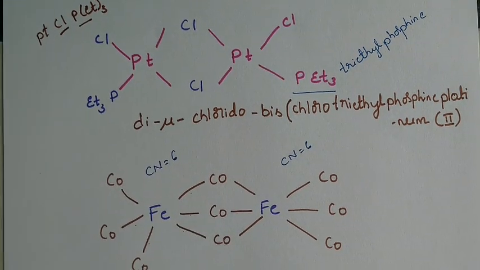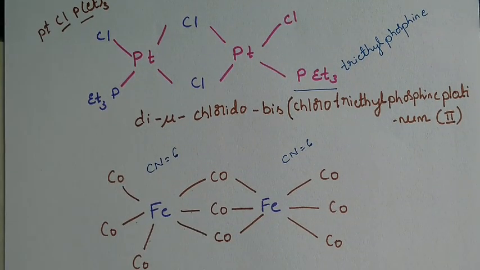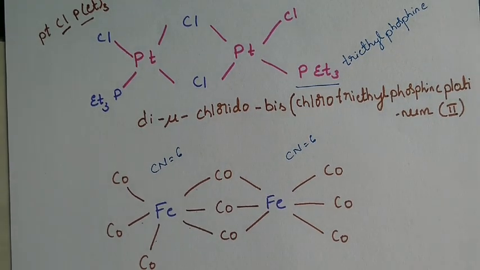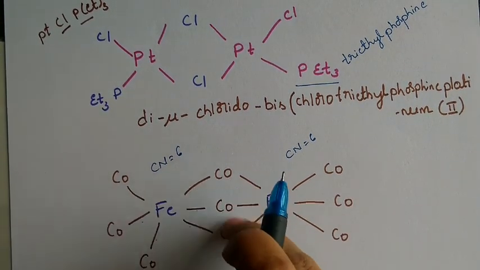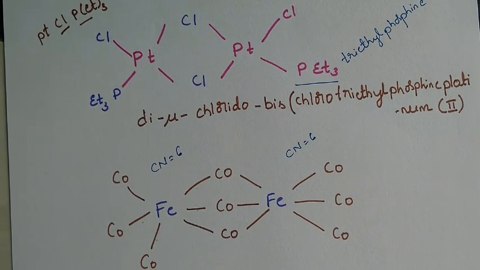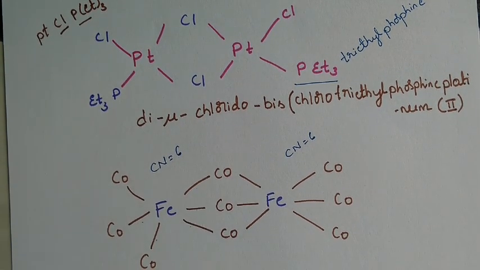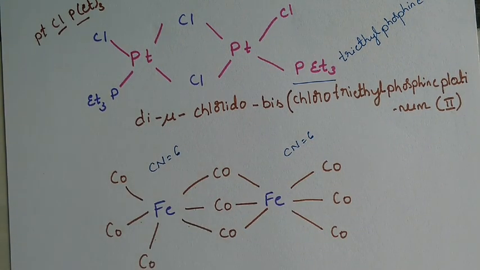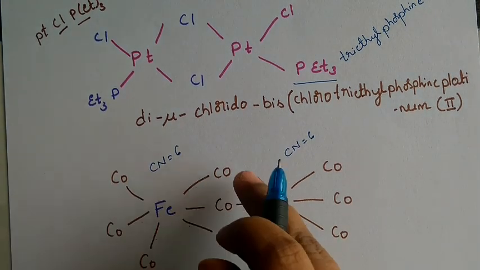We'll try to name this one also. We have the carbonyl group. Everything is the same there. How many carbonyl groups are used as a bridge here? We have 3 carbonyl groups used as a bridge, so we write tri, then mu, because they are bridging ligands. The name of the ligand is carbonyl. Now this part is named.